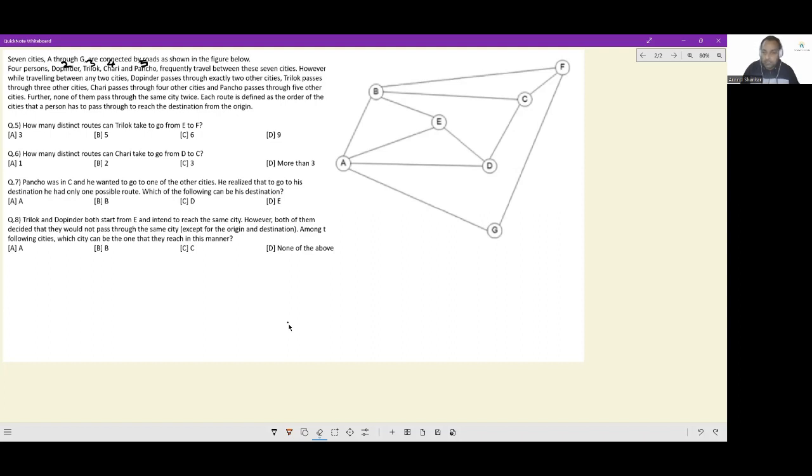On a cursory glance, given that there are only 7 nodes present here, can I say Pancho in his travel will definitely visit all locations? Okay.